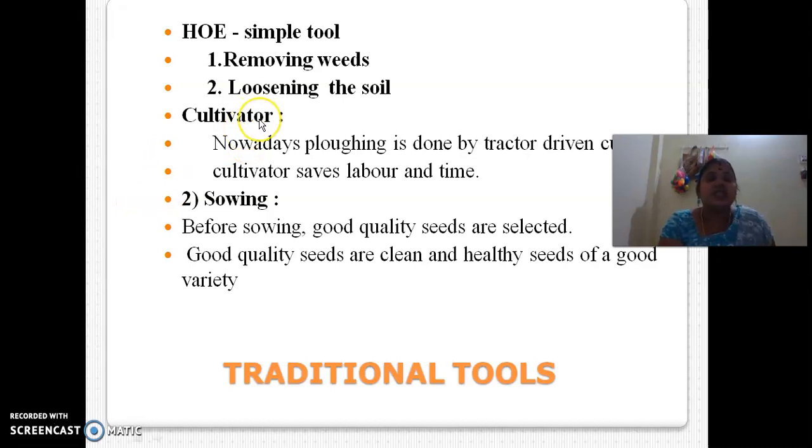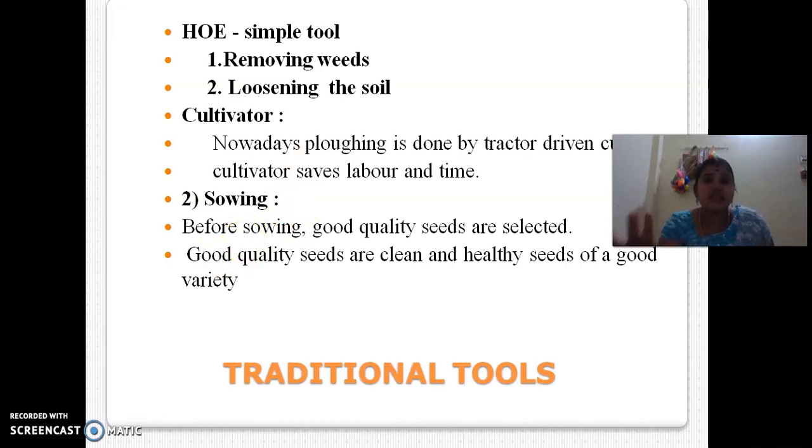The next instrument is the cultivator. By the name, you know, the cultivator is used to cultivate the land. Nowadays, plowing is done by a tractor driven cultivator. Of course, you all know the tractor in the agricultural field. So nowadays, plowing is done by a tractor driven cultivator. Cultivator saves labor and time. By using a tractor, they cultivate the land, and at the same time the cultivator saves labor.